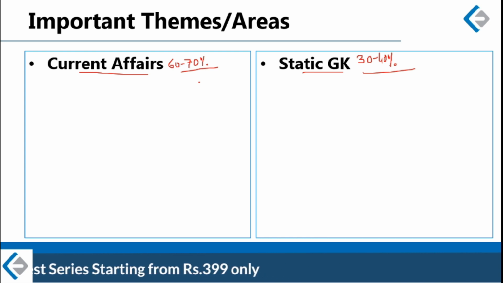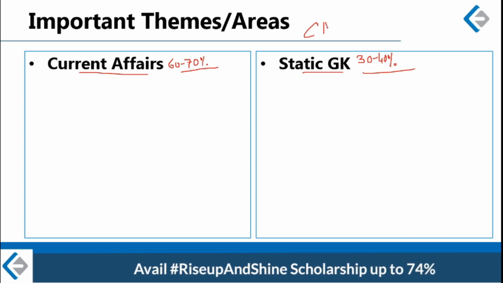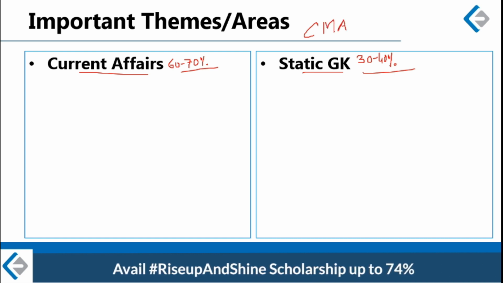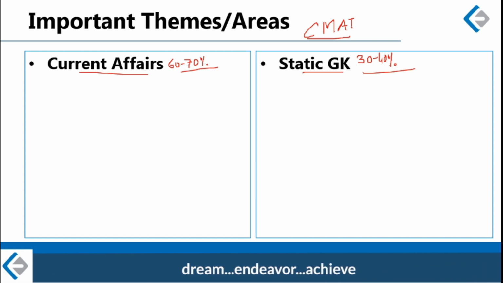Just to cite one example, for those of you who are also planning to write CMAT, please be careful that in the CMAT examination, this ratio is exactly reversed. In CMAT, static GK will be 60 to 70%, while current affairs will be only 30 to 40%.